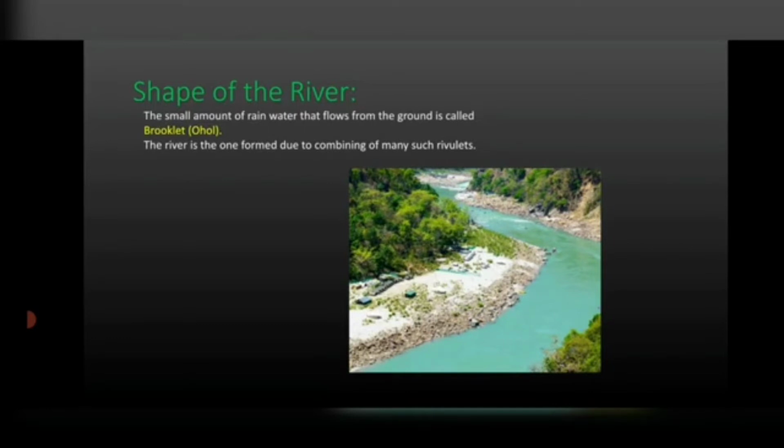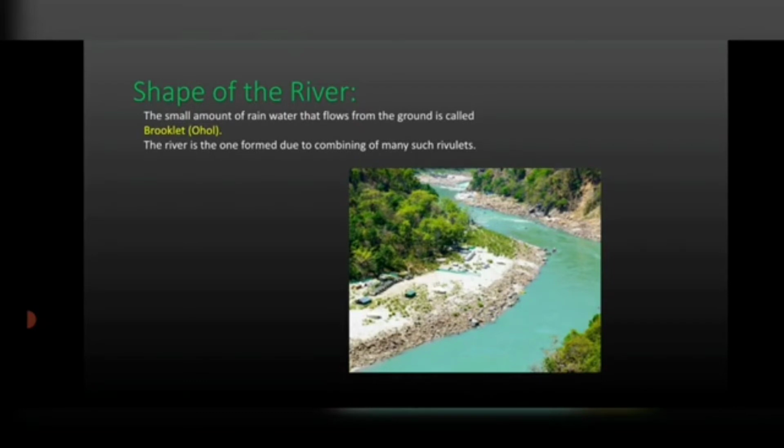Now, the small amount of rainwater which flows over the ground is called a brooklet, or also called ol. Many such small brooklets come together from different parts and flow through low lying areas on the ground. When they come together and flow through the low lying areas, they form rivulets, which are also called ode.